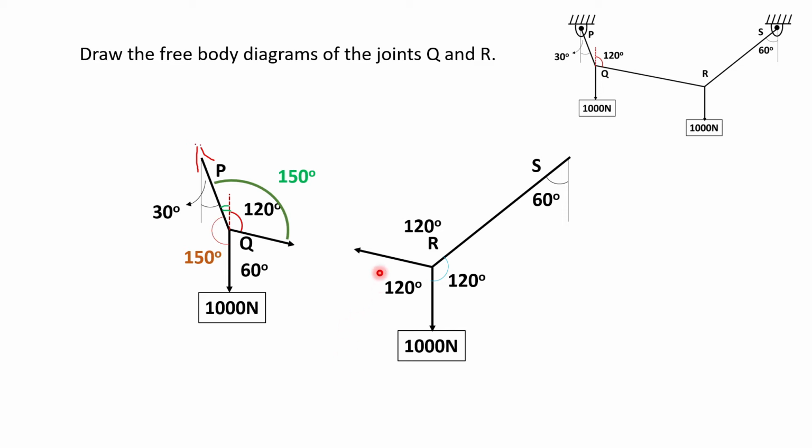Before doing that, let us see the other angle calculation for the other node at R. As we can see here, this angle at point S is given as 60 degrees. So the remaining internal angle at R will again be 120 degrees. And similarly, this angle is 120 degrees. So another angle on this side is also 120 degrees. How can we get that angle?